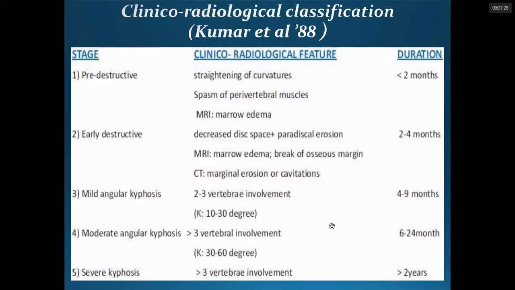It is very rare for patients to visit in the pre-destructive and early destructive stages. We usually find patients in the early destructive and mild angular kyphosis phase in our part.